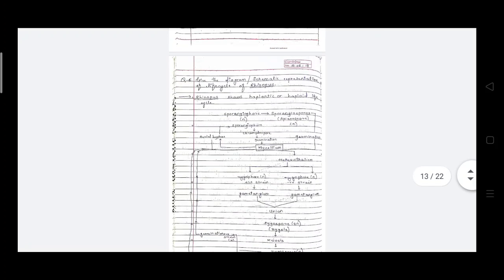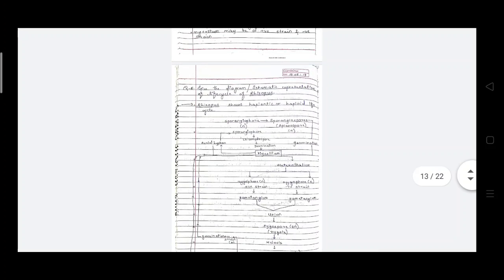So in this way the unit on Rhizopus finishes today. Next we will start the next genus of fungi, that is Aspergillus. I think all of you have understood all concepts regarding Rhizopus, because without understanding the concepts you cannot answer any questions.